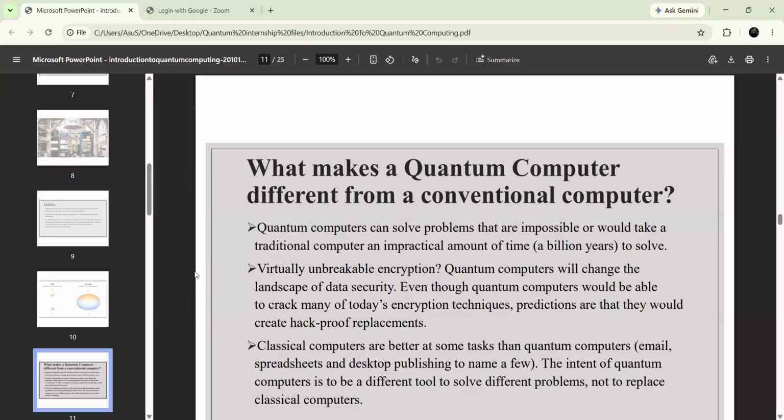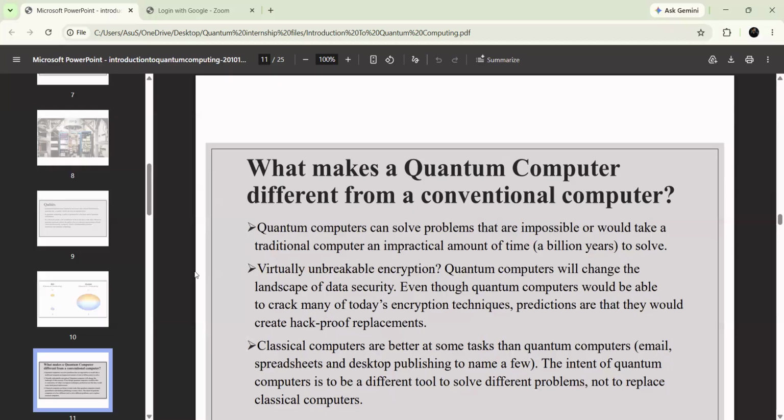And also, these quantum computers are going to change the data security landscape. And also, you may think that quantum computers will be able to solve many of today's encryption techniques, and we are having predictions now. The predictions are that they would create hack-proof replacements, even though quantum computers can crack many of today's encryption techniques.